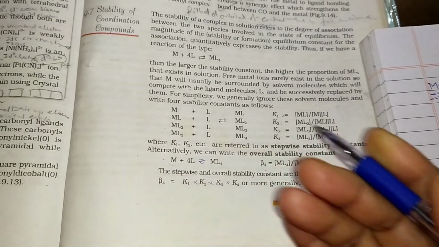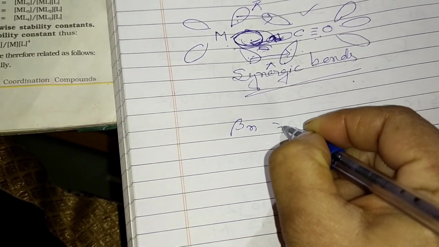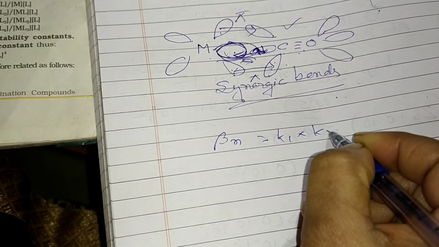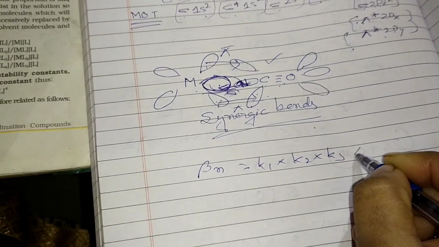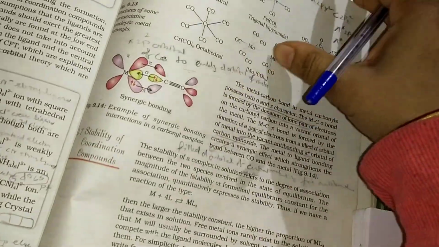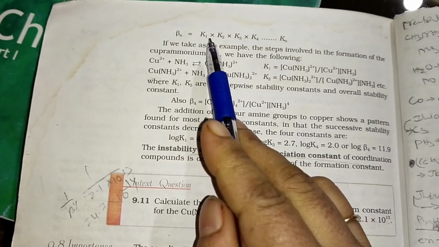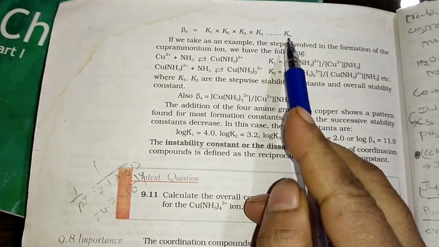In general, beta n equals K1 into K2 into K3 and so on up to Kn. That is already given to us, so you can see beta n equals K1, K2, K3, K4 up to Kn.